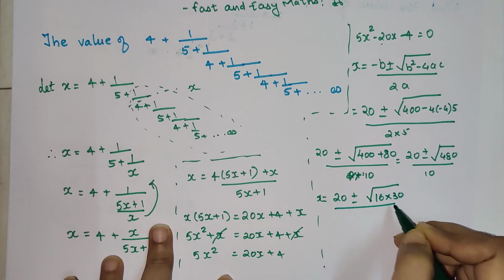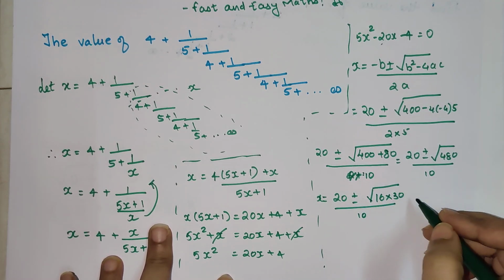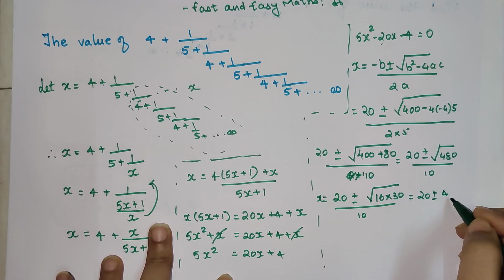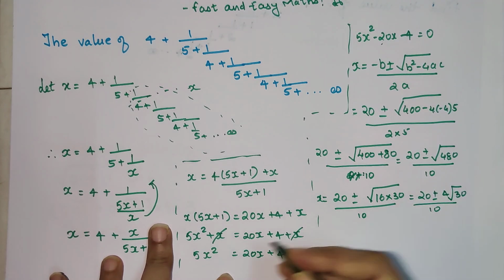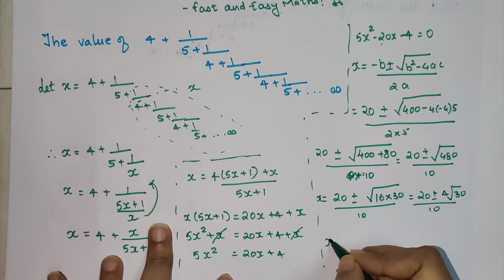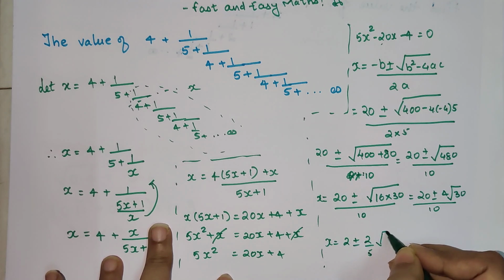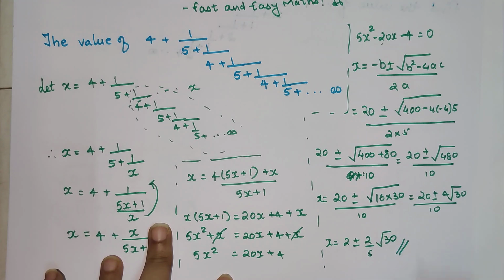So when I take 16 outside the root, it becomes 4 root 30. So you will get 20 plus minus 4 root 30 upon 10. So splitting, we get x = 2 plus minus 2 by 5 root 30, and that is your answer.